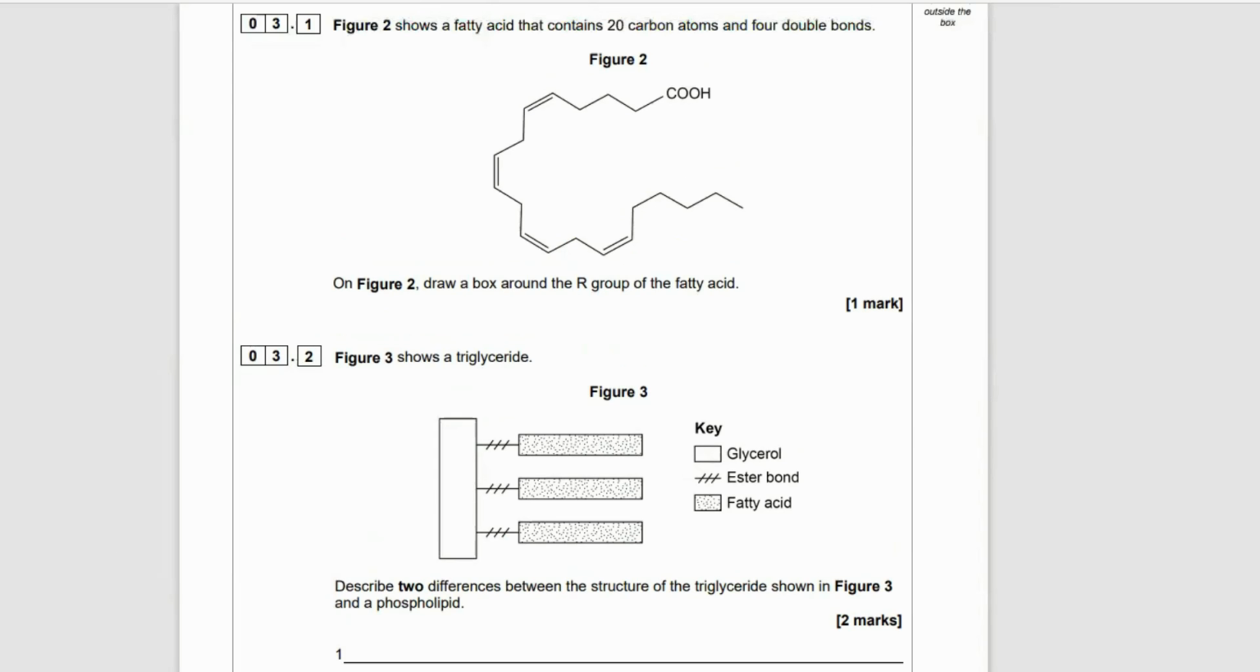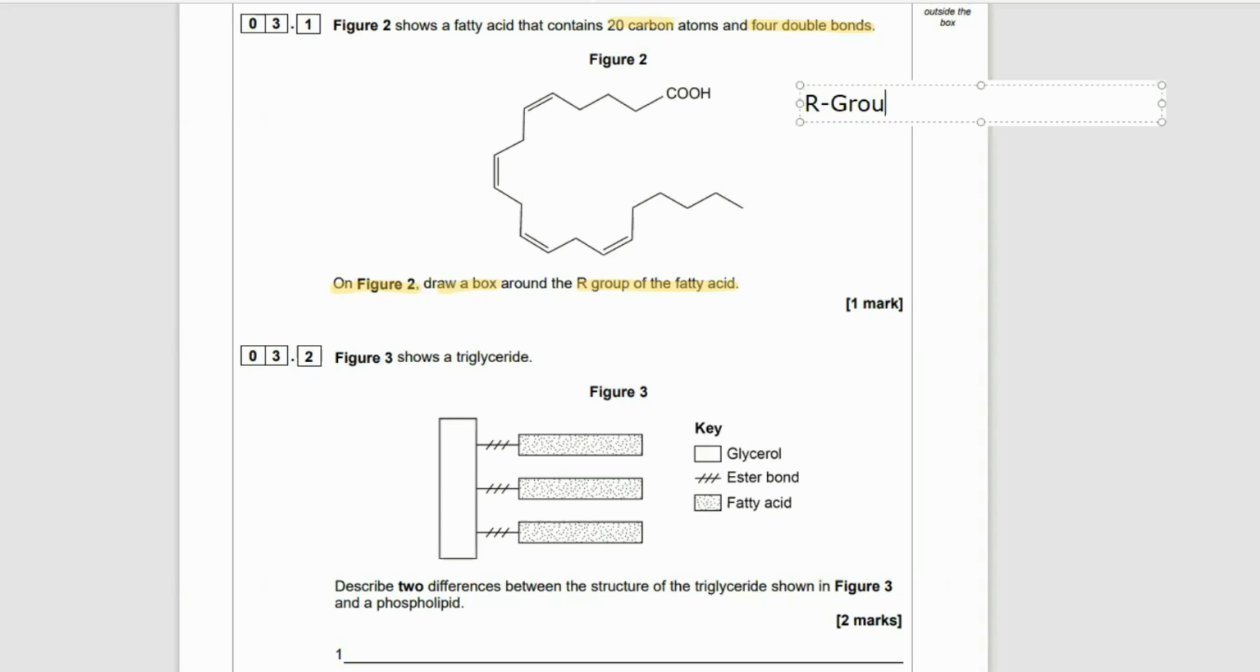Okay, moving on to question 3.1. Figure 2 shows a fatty acid that contains 20 carbon atoms and 4 double bonds. So we can see here the 4 double bonds in the fatty acid. And in a skeletal formula like this, you get a carbon atom at the end of each line, just like this. And the question asks us, on figure 2, draw a box around the R group of the fatty acid. So pause the video and have a go.